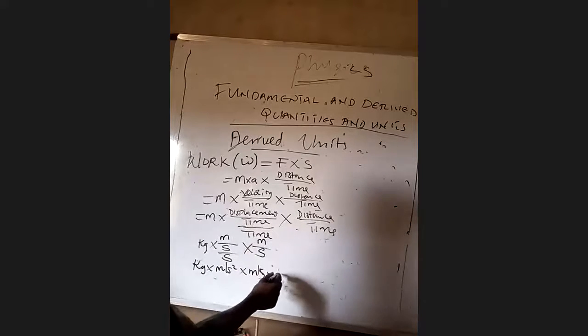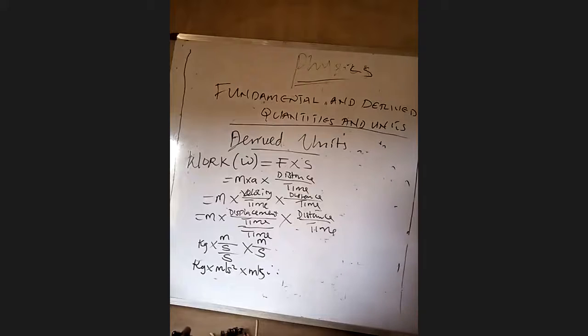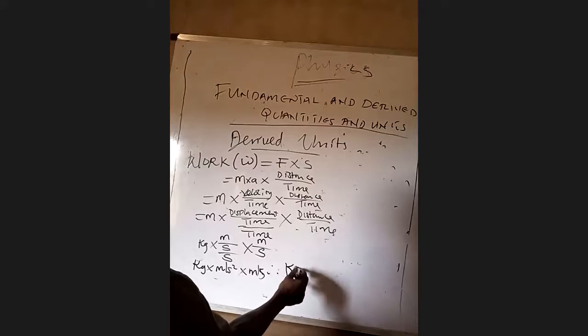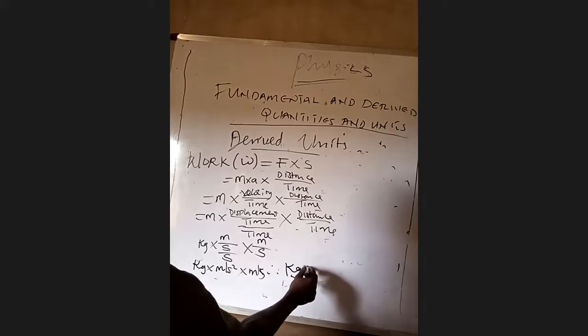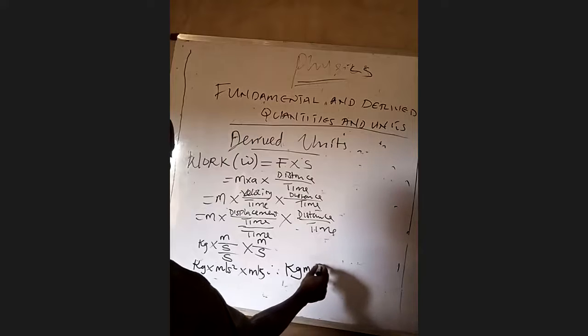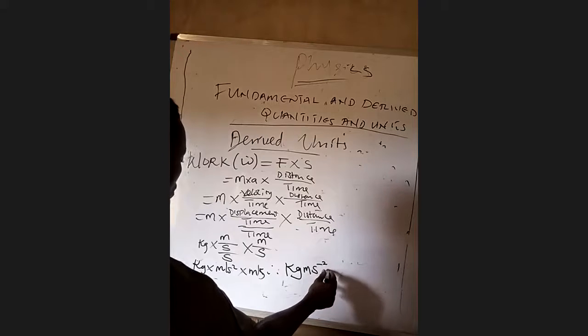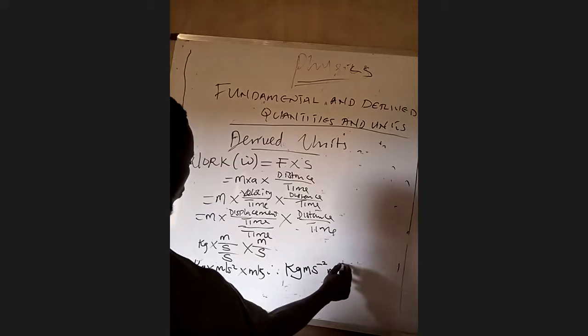Therefore, the derived unit of work will be equal to kilogram meter raised to power minus 2, meter second raised to power minus 1.